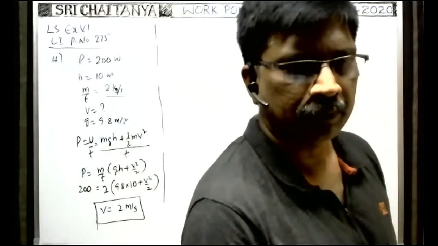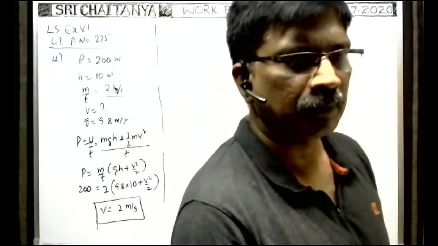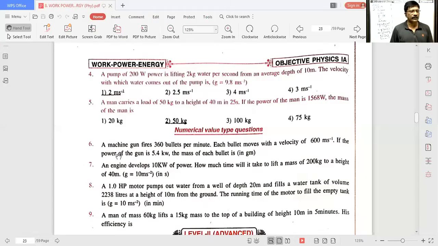Next problem you see. A man carries a load of 50 kg to a height of 40 meter in 25 seconds.